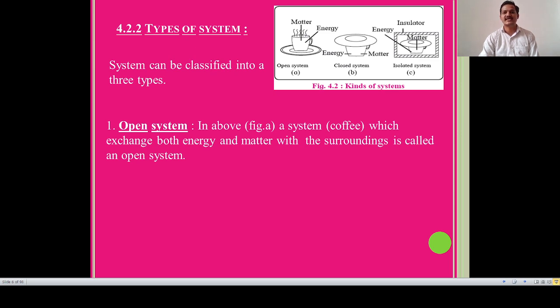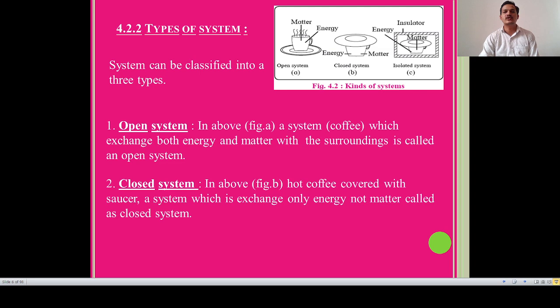A hot cup of tea placed on a table is a system and is surrounded by air. The hot cup of tea exchanges matter and energy with the surroundings. This is called an open system.